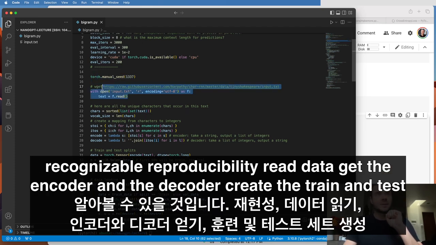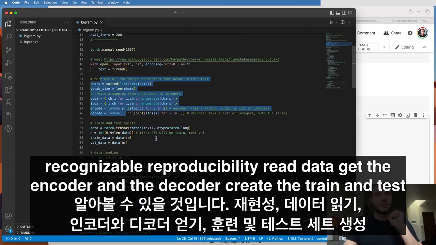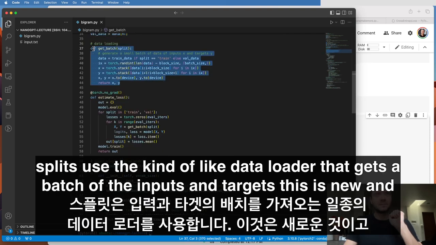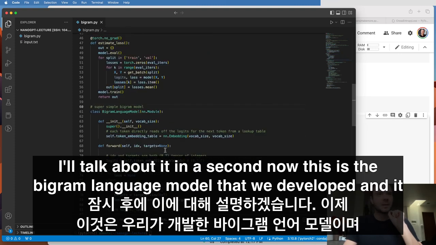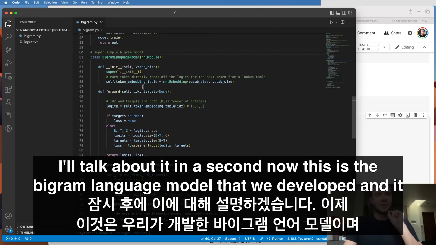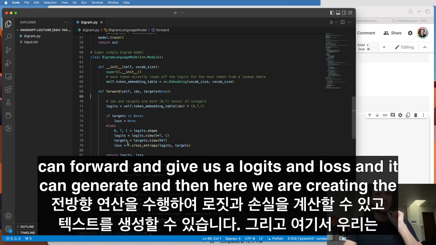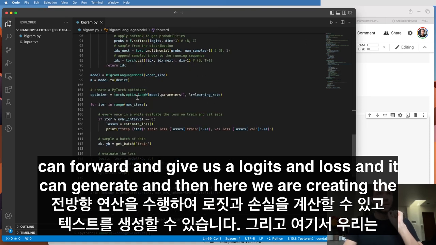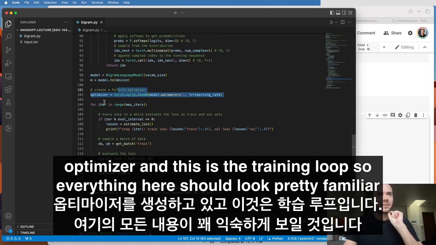Reproducibility, read data, get the encoder and the decoder, create the train and test splits, use the kind of data loader that gets a batch of the inputs and targets. This is new, and I'll talk about it in a second. Now, this is the bigram language model that we developed, and it can forward and give us a logits and loss, and it can generate. And then here, we are creating the optimizer, and this is the training loop. So everything here should look pretty familiar.